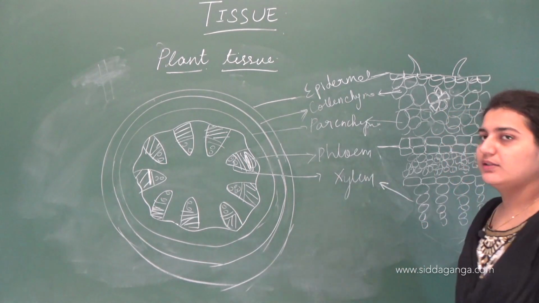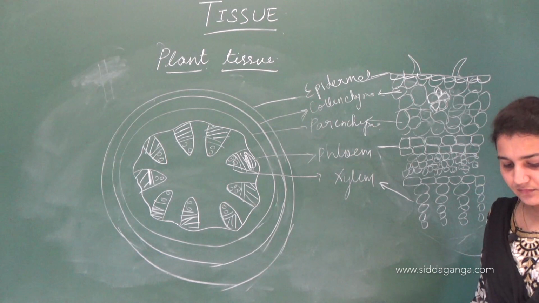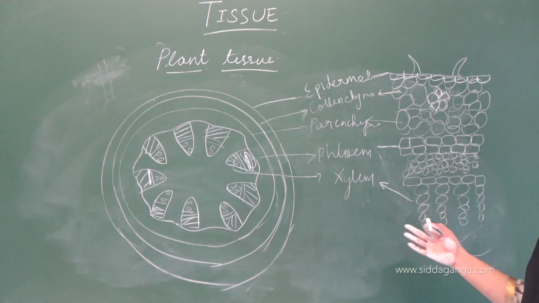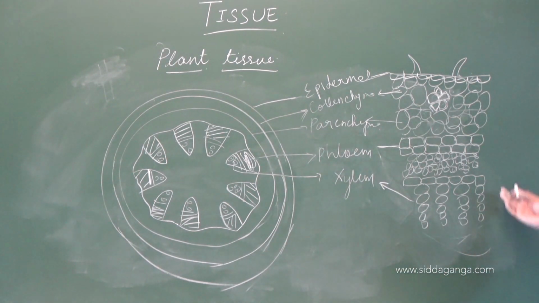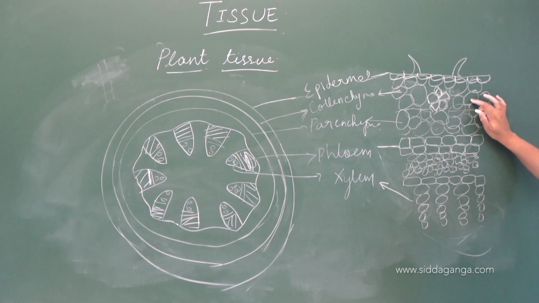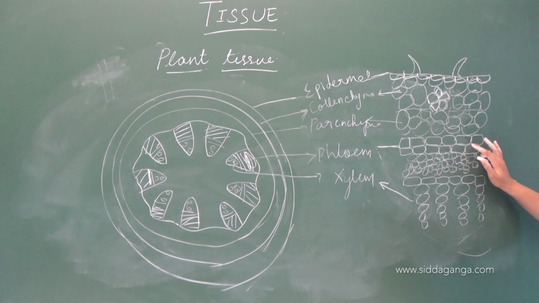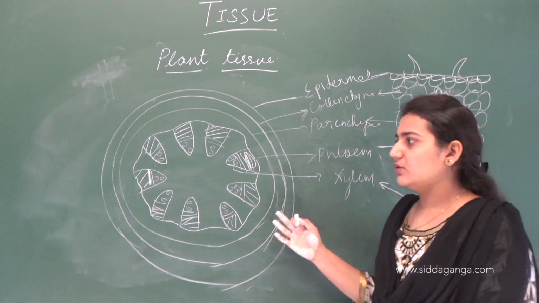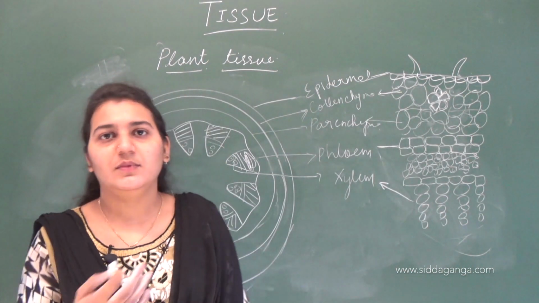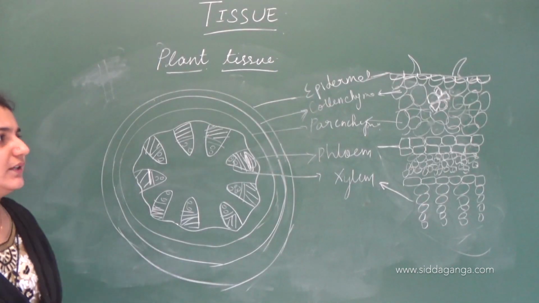Together they are nothing but the vascular bundles. This is the section of stem. Clear? These are the epidermal cells, collenchyma, parenchyma, phloem and xylem. So this is how a stem looks when a section of stem is taken out.